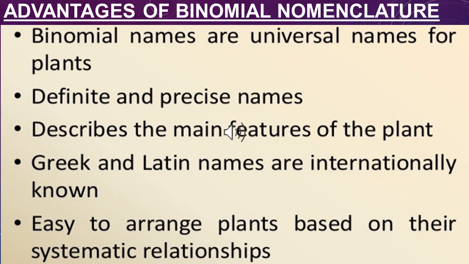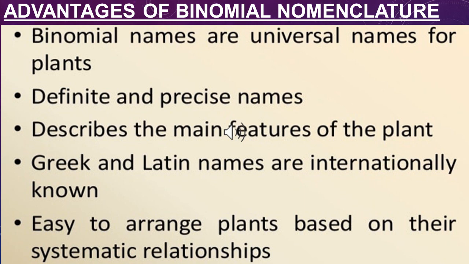Advantages of binomial nomenclature. Binomial nomenclature gives easy arrangement of any organism or species. It gives the definite and precise name of any organism. Binomial nomenclature gives the name in Latin or Greek words, so the Latin name or Greek name can be known.